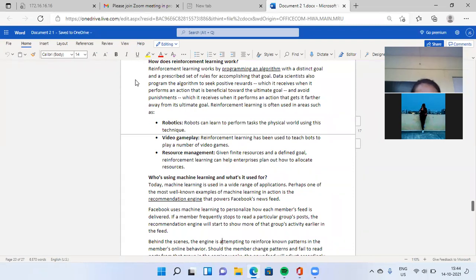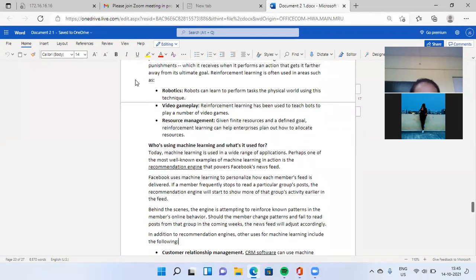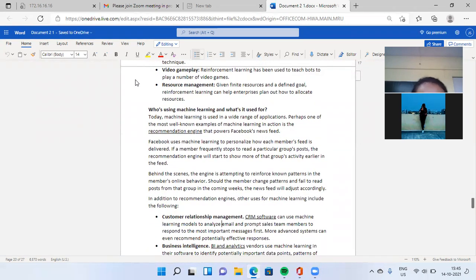This is an example of a machine learning model. Behind the scenes, the engine is attempting to reinforce known patterns in the member's online behavior. Should the member change pattern and fail to read posts from the group in the coming week, the news feed will adjust accordingly. In addition to recommendation engines, other uses for machine learning include the following. First,